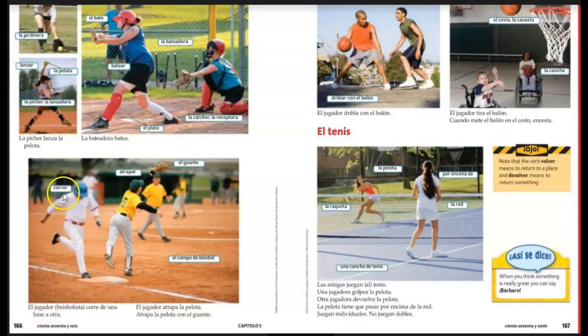Over here we can see some of these words that are in our picture. Correr, to run. Atrapar, to catch. Guante is the glove. And then el campo de béisbol is talking about the baseball field. Now onto the sentences. El jugador, or beisbolista, corre de una base a otra. So we know el jugador is the player. We could also say the baseball player, beisbolista, runs from one base to another. Notice our conjugation again. Correr, since we're talking about he, corre. El jugador corre de una base a otra.